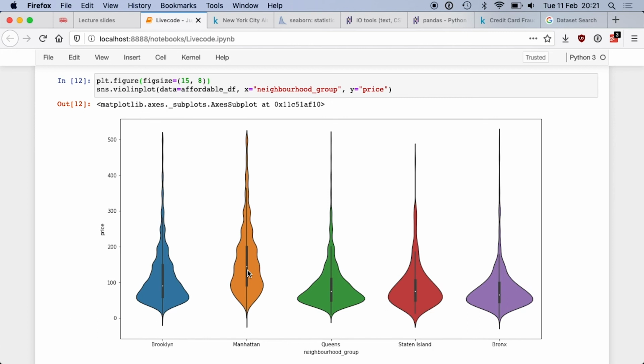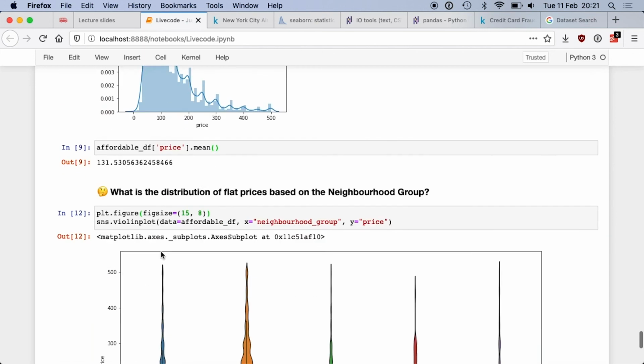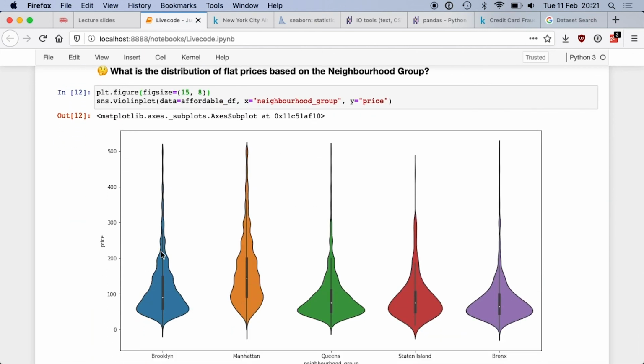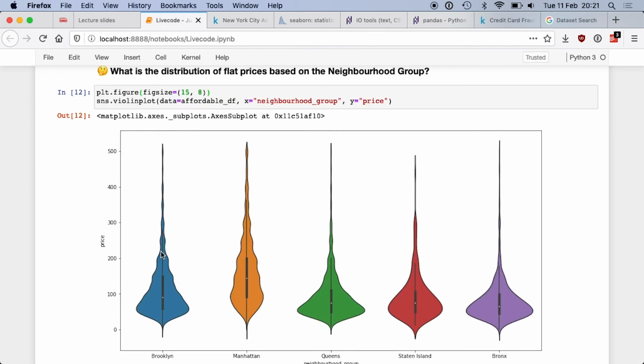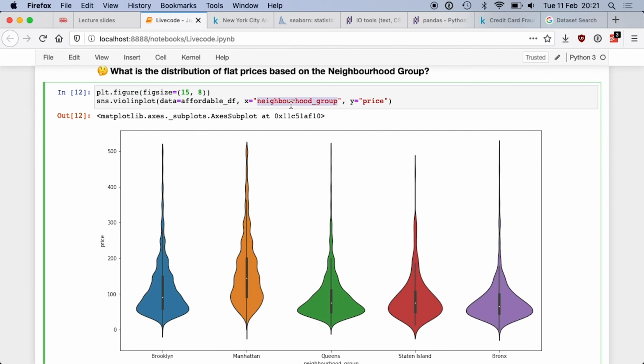Okay? So the violin chart is symmetrical. You can make it asymmetrical with another option. But here, what you need to look at is just half of it, basically. The left half, if you wish. And if you want to compare this to what we had before, you need to turn that 90 degrees in your head to the right, clockwise. Okay, so that's a violin plot, useful to print distribution based on a category called X. And you can do that with anything, actually. I put the price, which makes sense, but we could use reviews, we could use any numerical data.